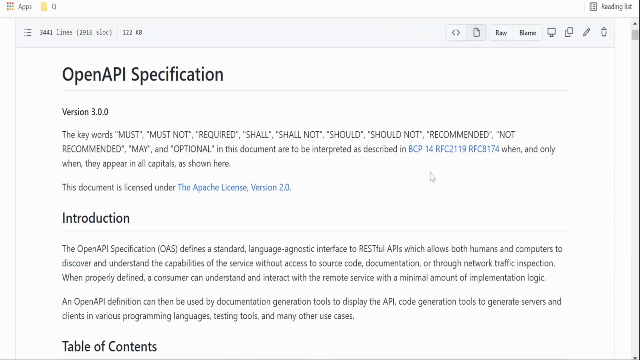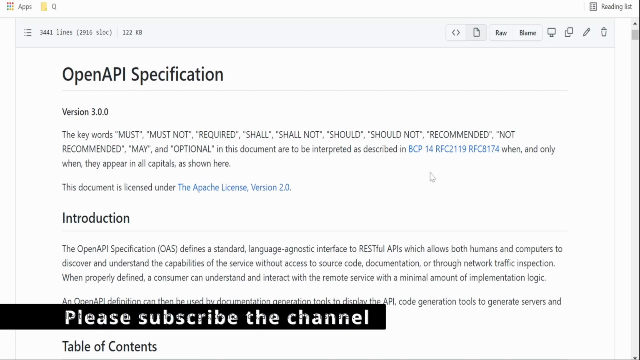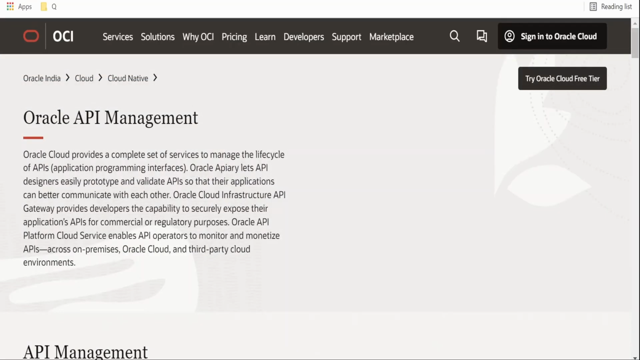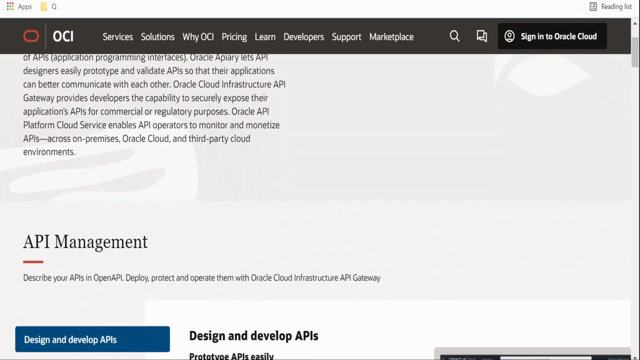Hello and welcome. In this video, we are going to learn about the basics of OpenAPI. What is OpenAPI and why do we need to learn it from Oracle's perspective? Oracle has announced that the API management available on Oracle Cloud now supports OpenAPI.